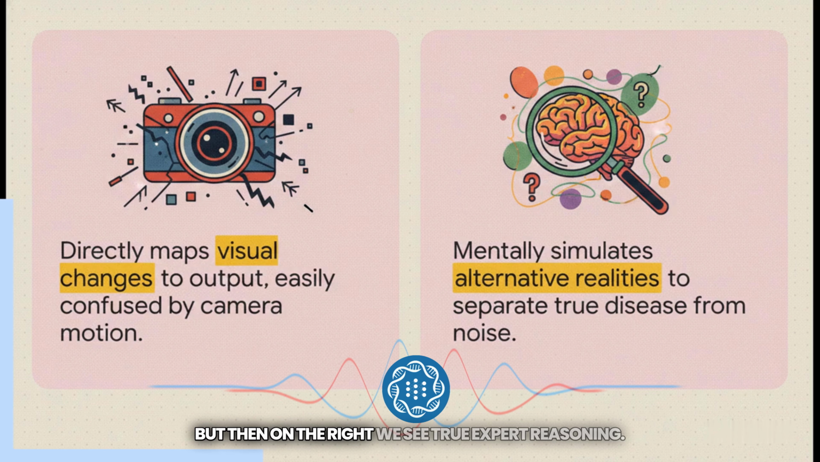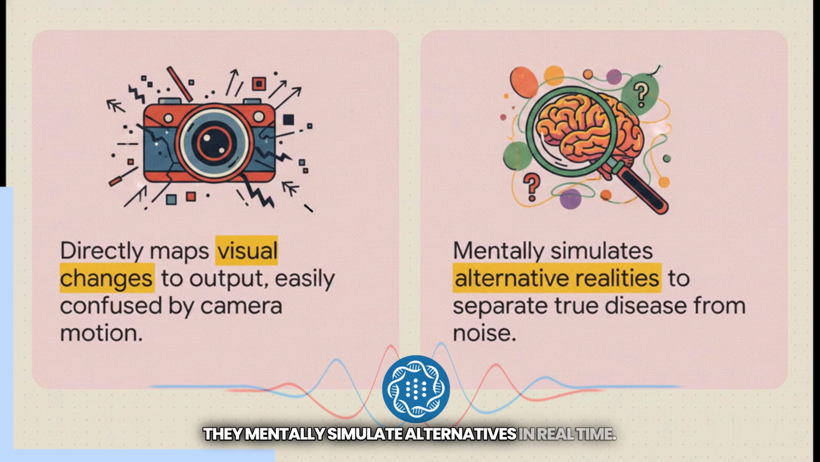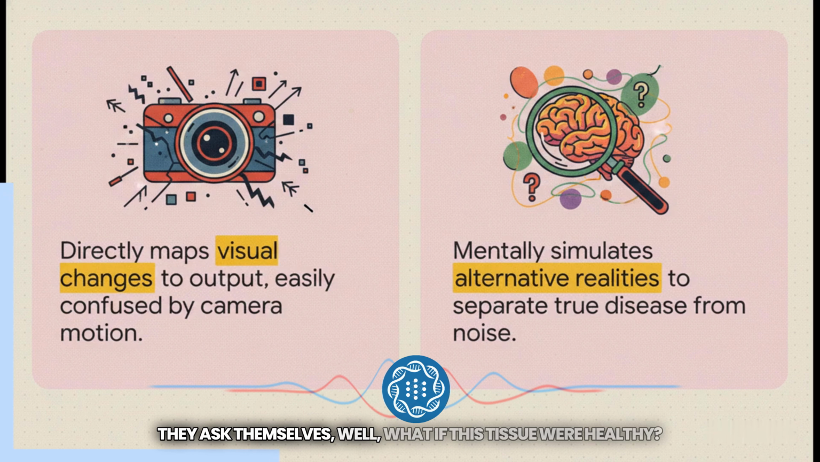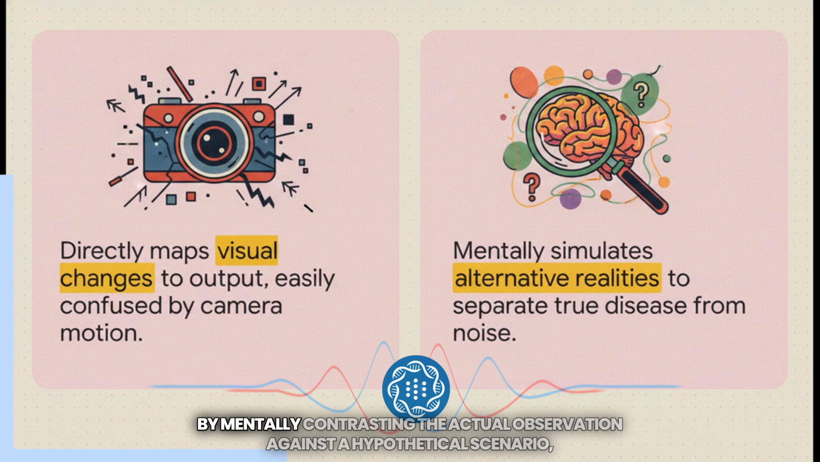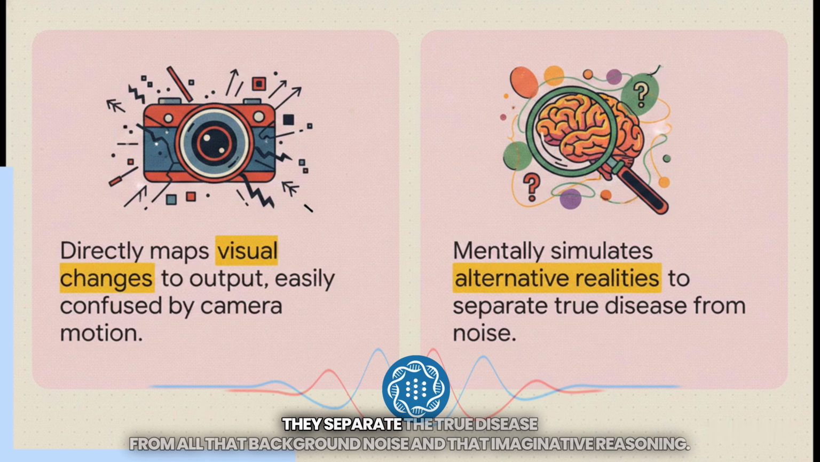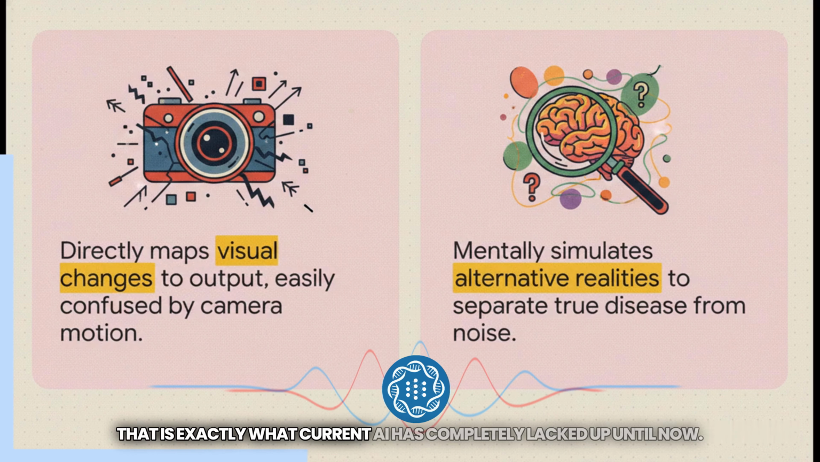It conflates those normal, non-pathological variations with actual disease. But then, on the right, we see true expert reasoning. Human doctors are hypothesis-driven. They mentally simulate alternatives in real time. They ask themselves, well, what if this tissue were healthy? Or what if this were actually malignant? By mentally contrasting the actual observation against a hypothetical scenario, they separate the true disease from all that background noise. And that imaginative reasoning, that is exactly what current AI has completely lacked up until now.